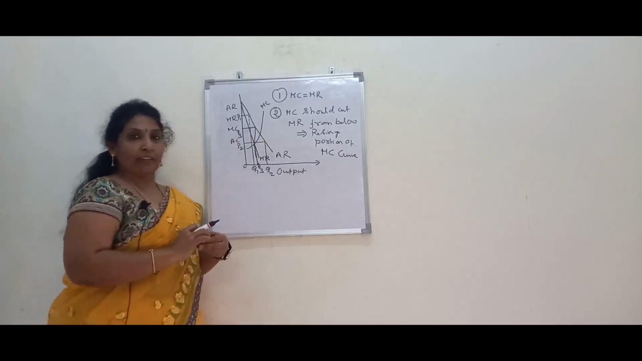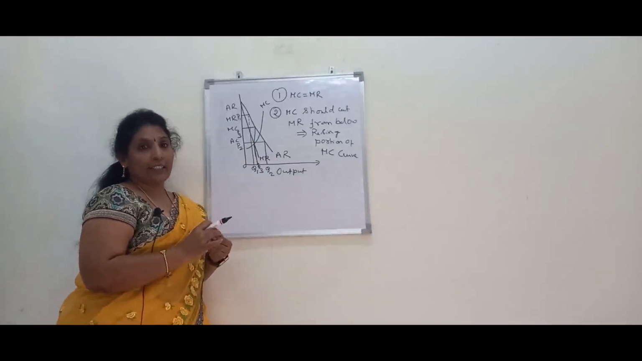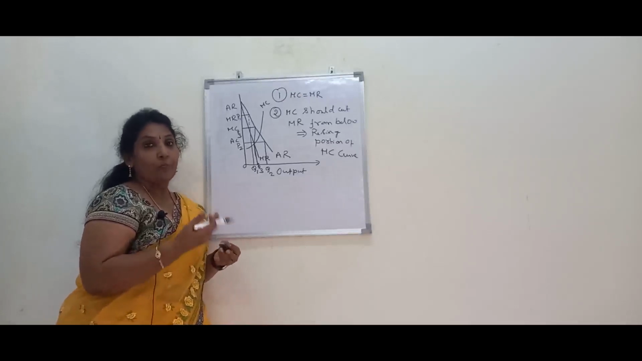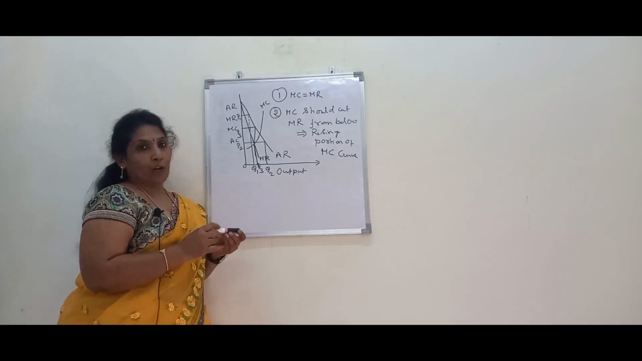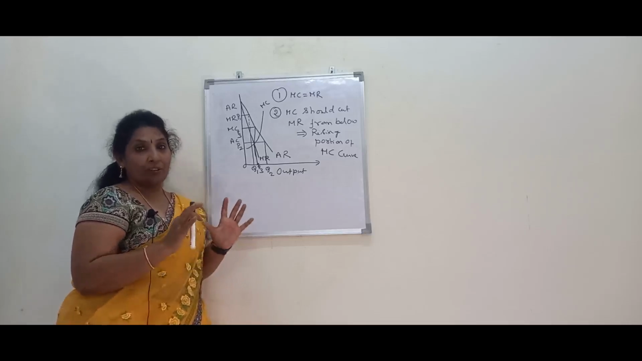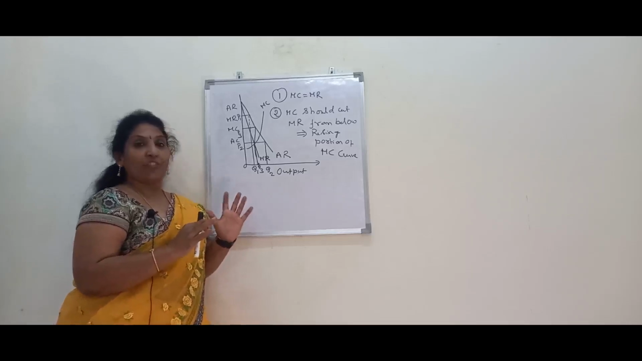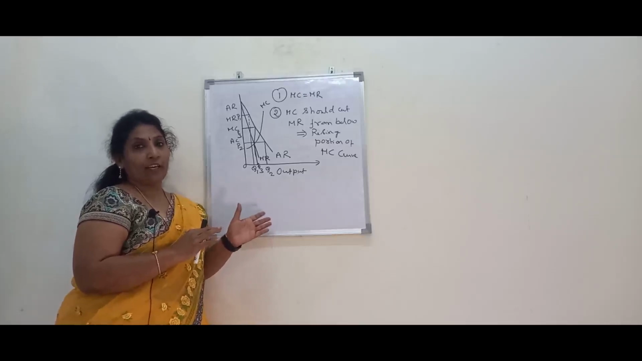So at this price, whether a firm incurs losses or enjoys supernormal profits. See, a monopolist always enjoys supernormal profits. If he incurs losses, he will never continue in business. But always, whether it is short run or long run, a firm will be continuously enjoying supernormal profits in monopoly.